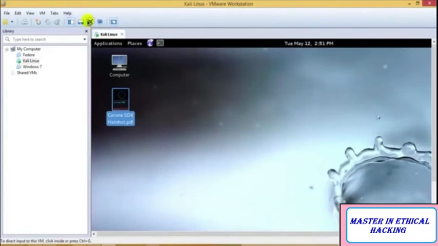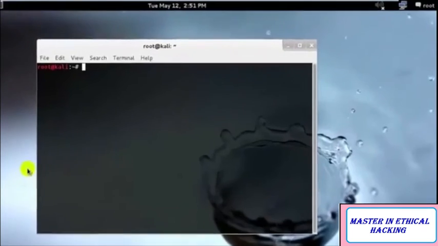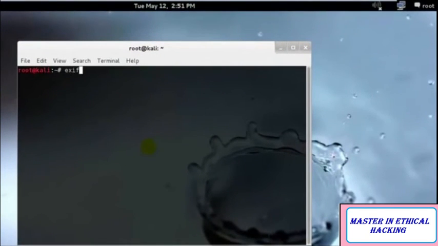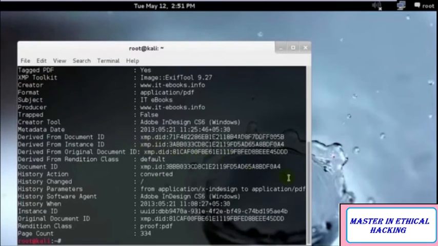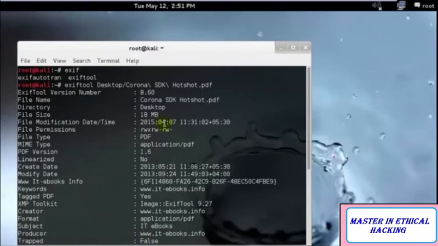And I'll just go ahead and execute the exiftool. So I'll type exiftool, and I'll type desktop and the PDF file name. Perfect. I'll hit enter. And as you can see, I have all the information I want over here.